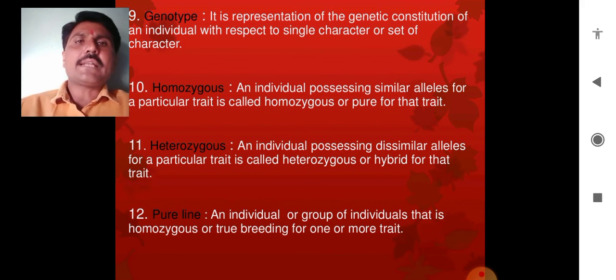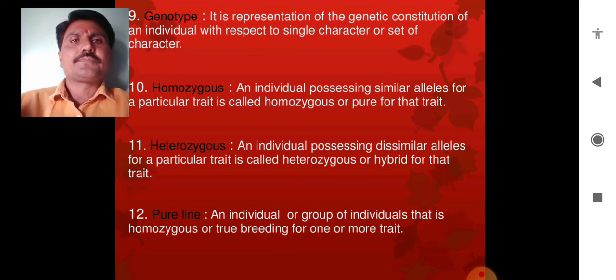The ninth one, that is genotype. This is a very important one, which is related to the genes present in the organism.